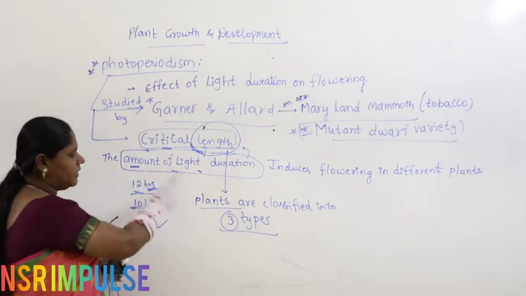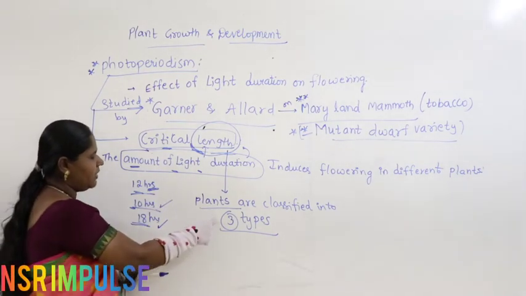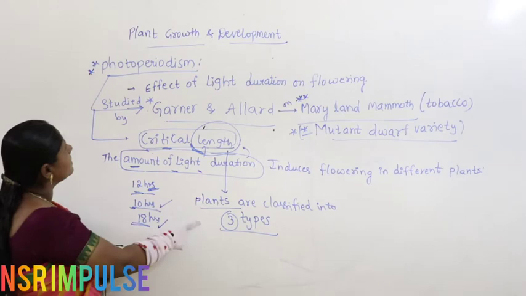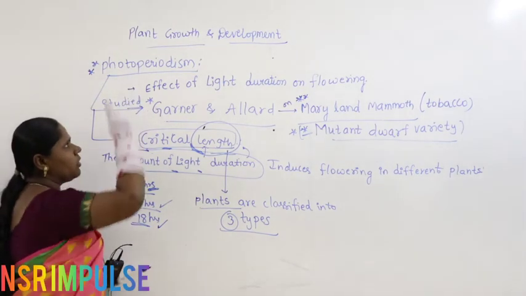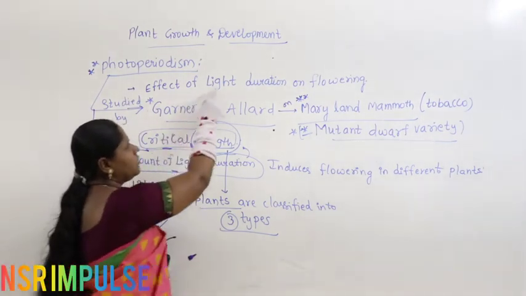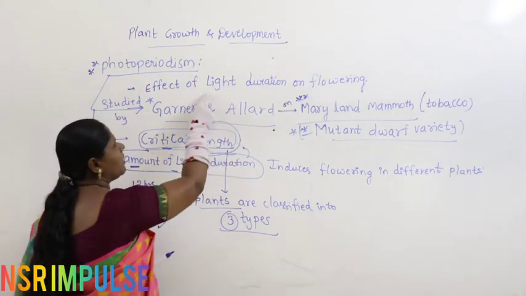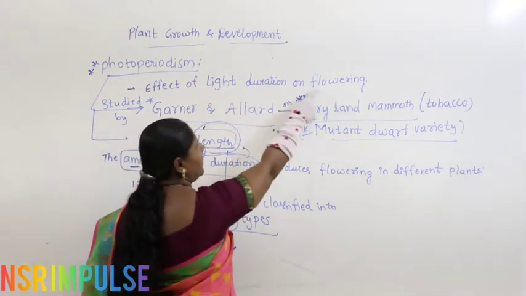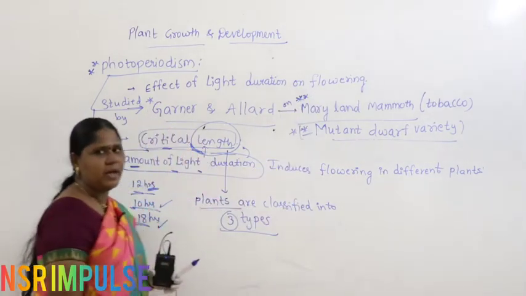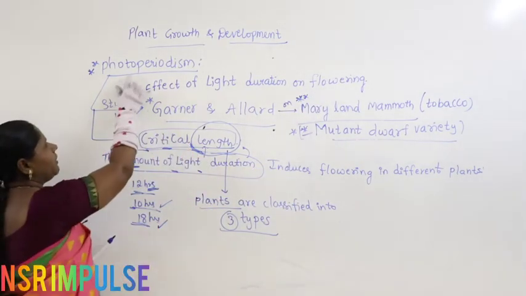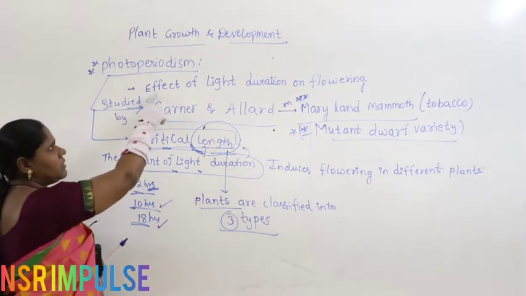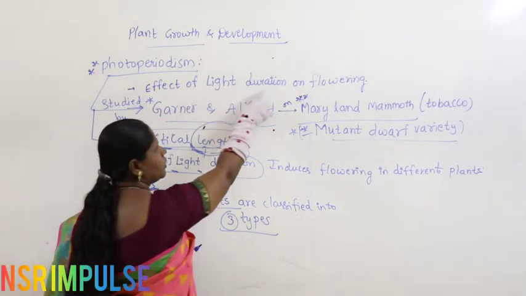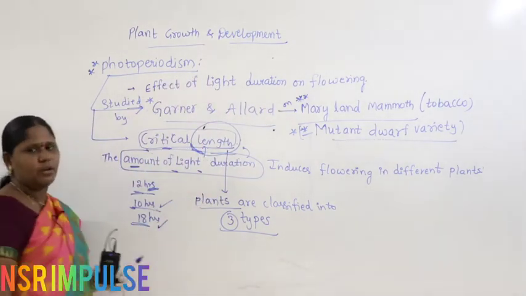Now let us see what the three types are. Before that, let us discuss once again what photoperiodism is: the effect of light duration, how much time the plant is exposed to light, is important for making flowers happen in the plant. The process of the effect of light duration on flowering is called photoperiodism.